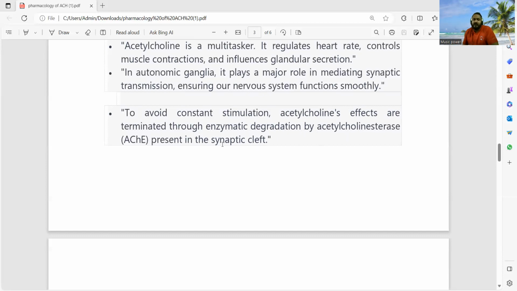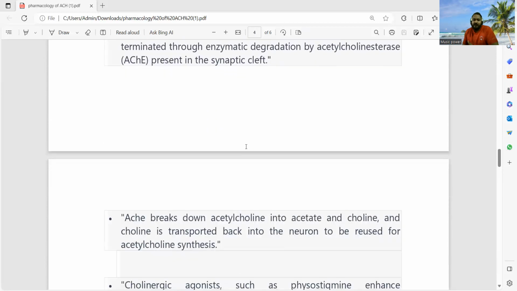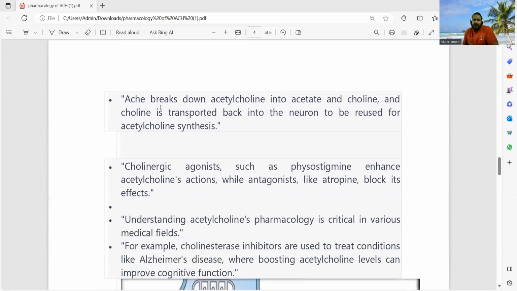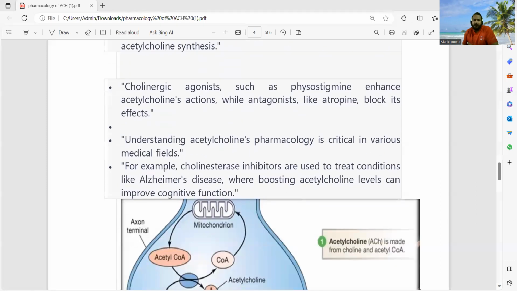This enzyme is present at the synaptic cleft, and acetylcholinesterase breaks acetylcholine into acetate and choline, and choline is retransported back to the neuron for reuse for synthesis of acetylcholine.